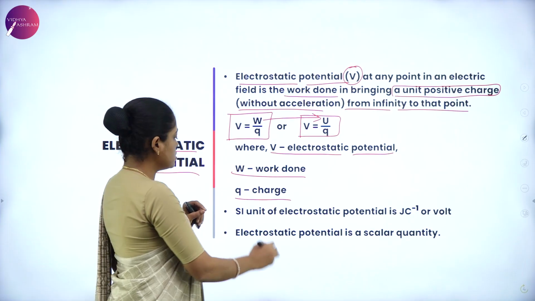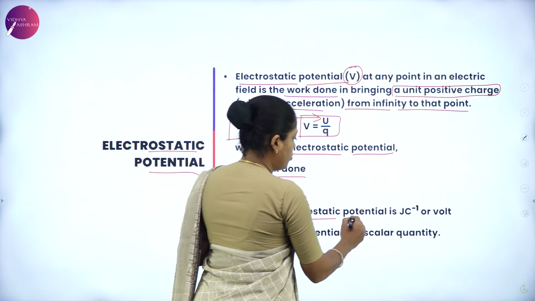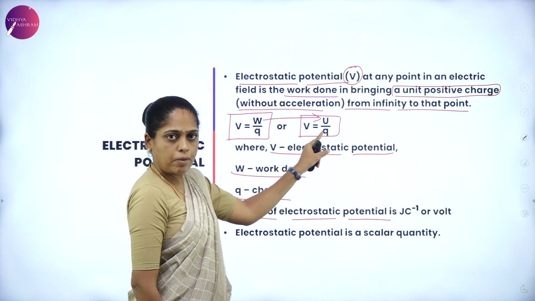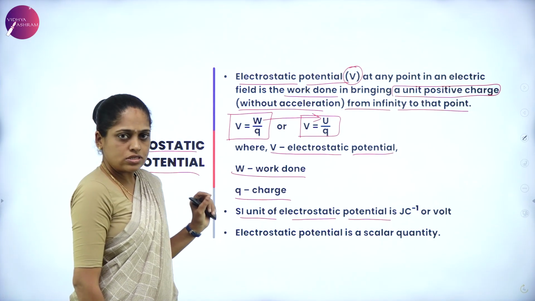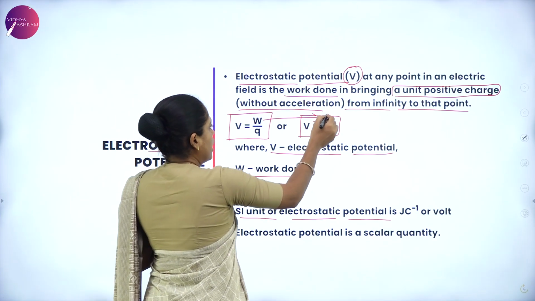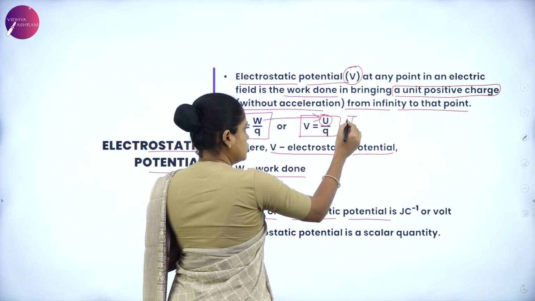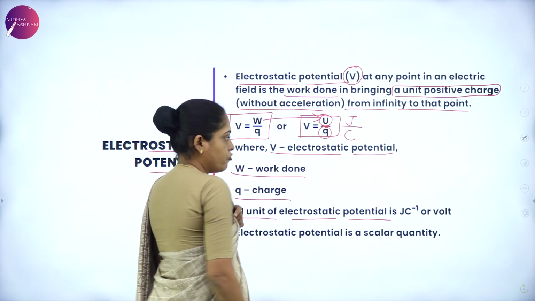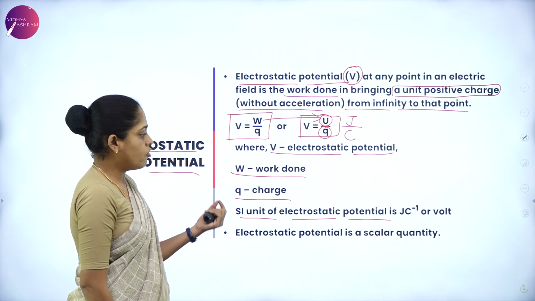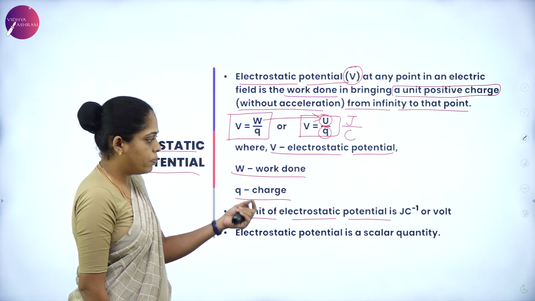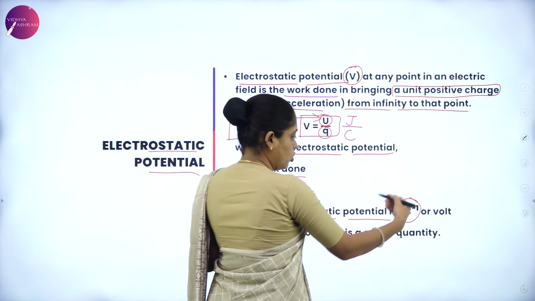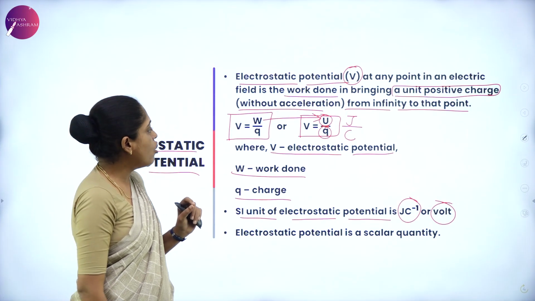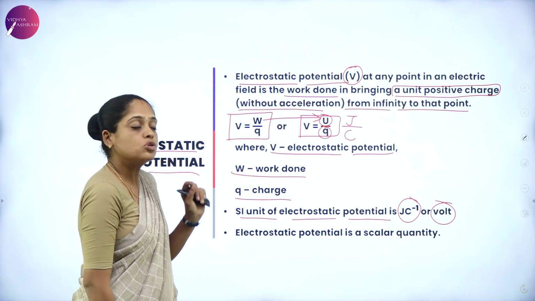Yes, next. What is the SI unit of electrostatic potential? Let us know what the SI unit is. For the energy, the SI unit is joule and the unit of charge is coulomb. Therefore, the SI unit of potential is joule per coulomb, which is equal to volt. Yes, the SI unit of electrostatic potential is volt.